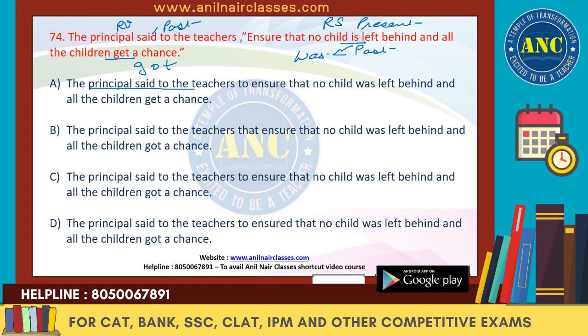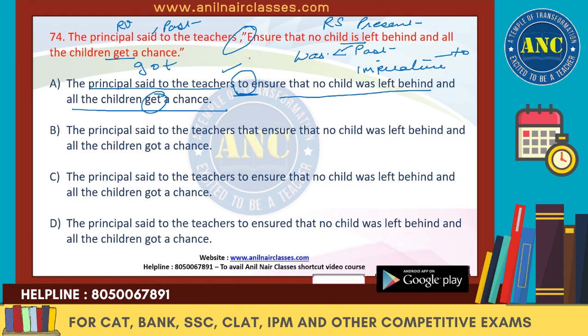So let's see. The principal said to the teachers to ensure. So is to ensure okay or not? Let's have a look at the sentence and then decide. Now what you get to know, ensure that. So that means it's an imperative sentence. When the imperative sentence is there, what do we have to use? We need to use to, because the sentence is imperative. So in imperative we use to, we don't use that. So to is perfectly fine. To ensure that no child was left behind, right? And all the children get a chance. We don't need get over here. So to is fine, but get is wrong.